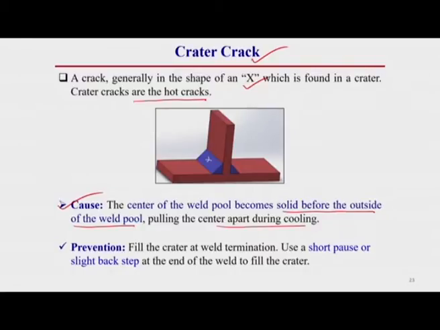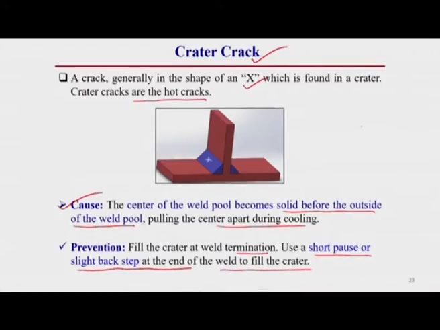How can we prevent this? The prevention of this crater crack is to fill the crater at the termination, use a short pause or slight back step at the end of the weld and fill the region. Apart from this, if some crack has already occurred, then we have to remove this crack by grinding or gouging operation and fill it by re-welding.